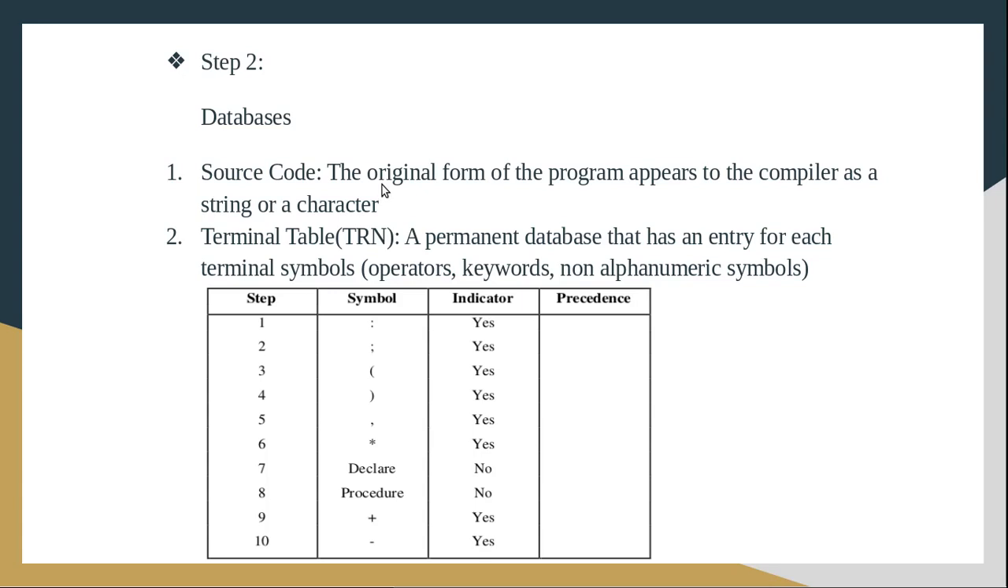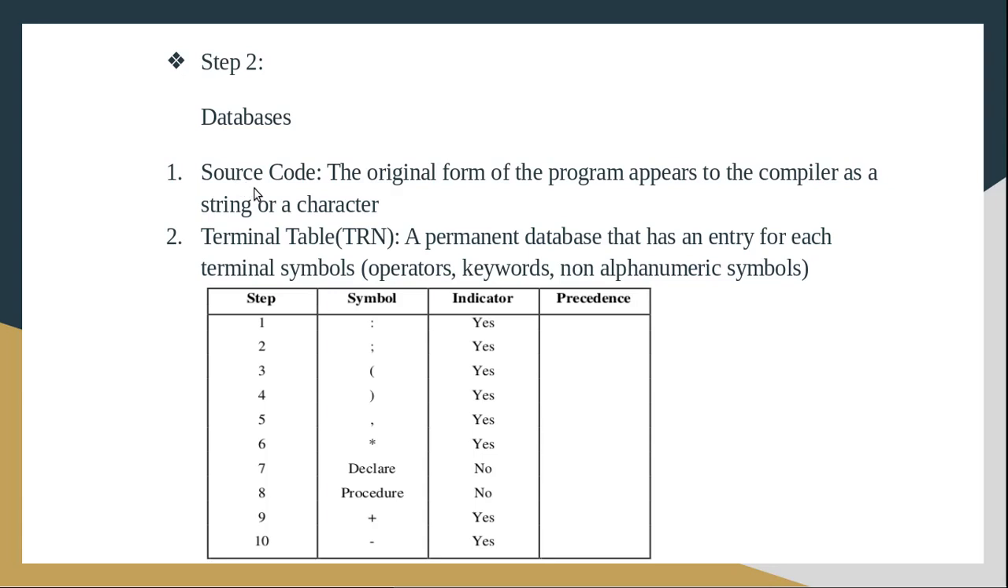In the lexical analysis phase, we have mainly 4 tables: terminal table, literal table, identifier table, and uniform symbol table. So we'll see one by one what are the databases involved in the lexical analysis phase. That is the second phase. Once we recognize the tokens, store the tokens along with the attributes into the respective databases or tables.